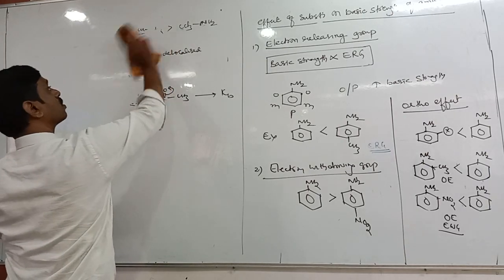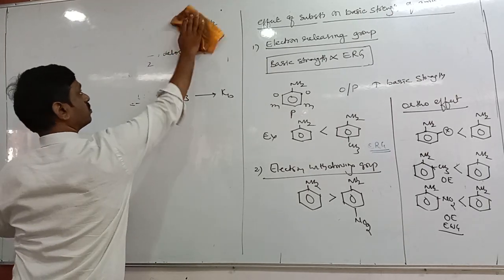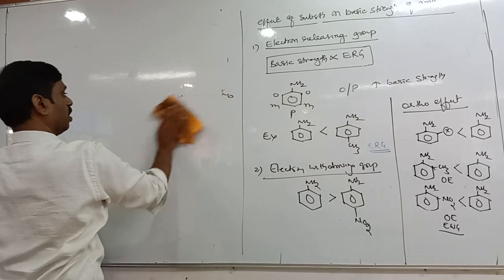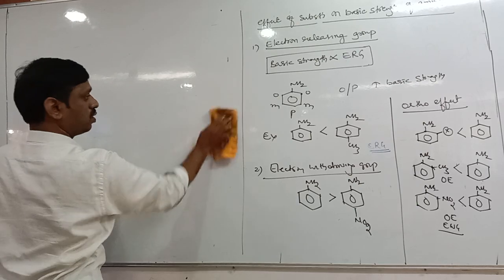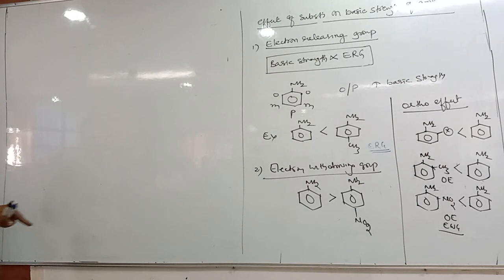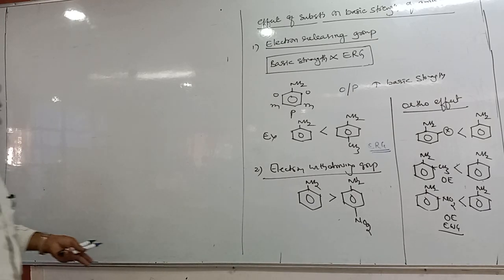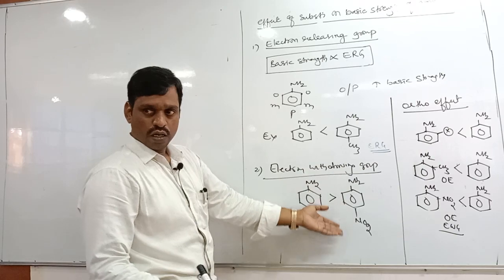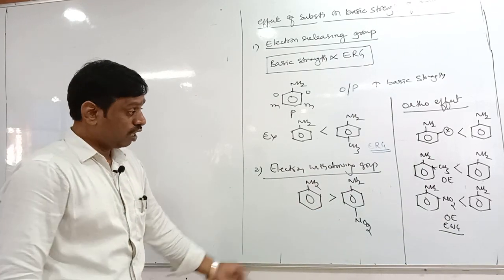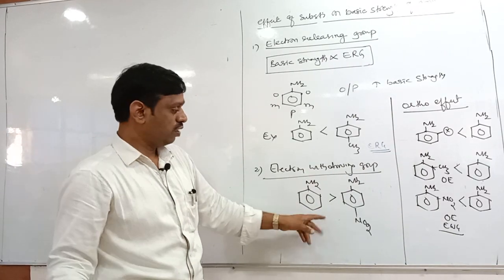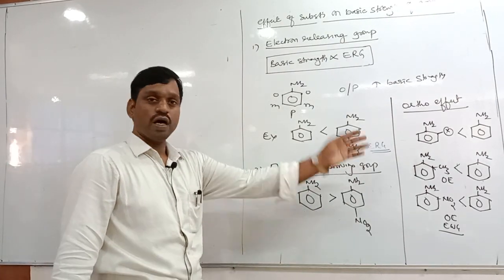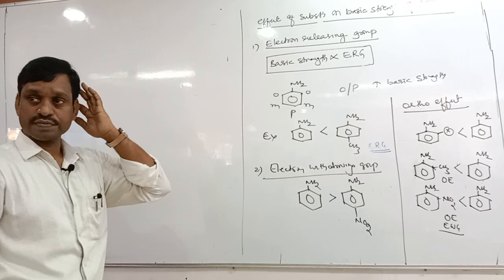Ortho and para position. Tell me. Basic strength decreases. Ortho and para position. Okay, take example. So aniline is more basic than para nitro aniline.